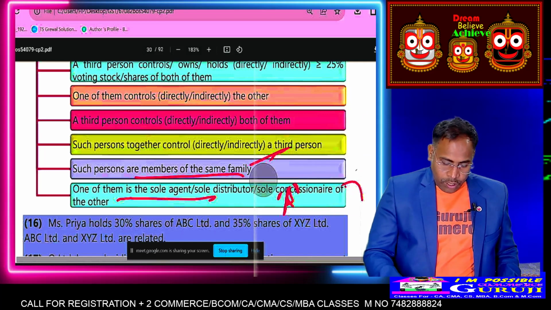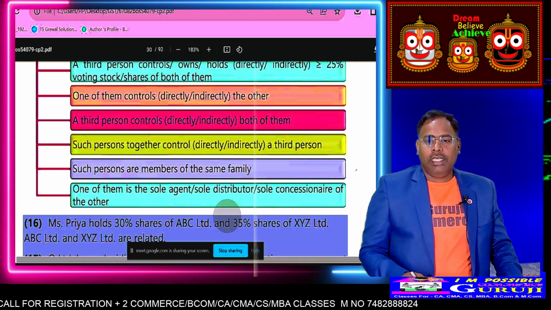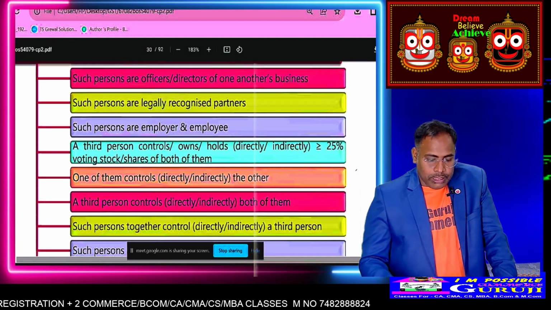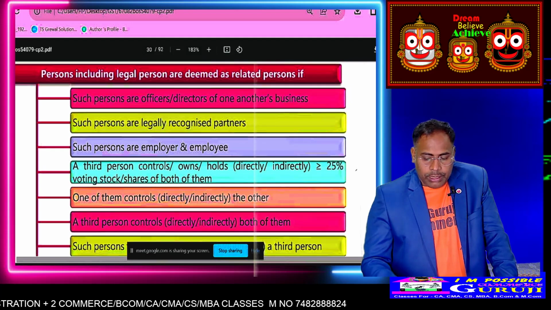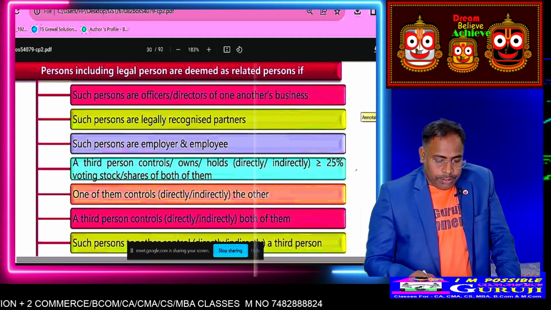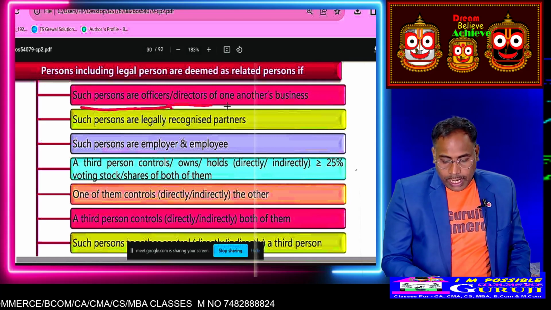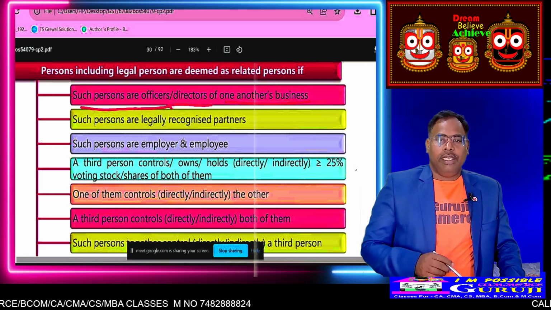So the related person definition is very big. It can come in the exam. A definition may come, or a question may come. So first we have studied a person who is an officer or director of one another business.